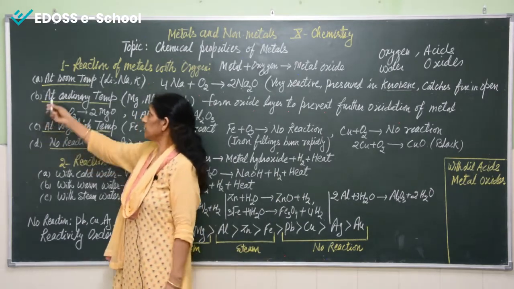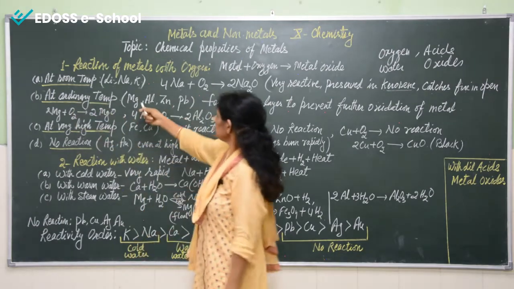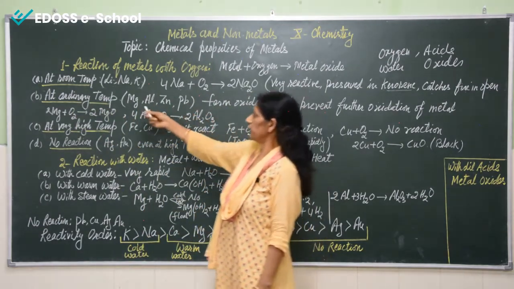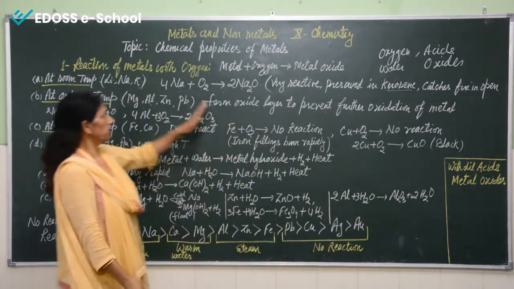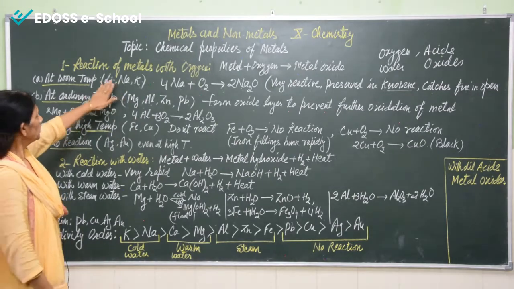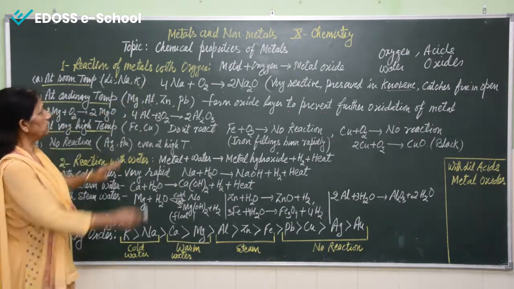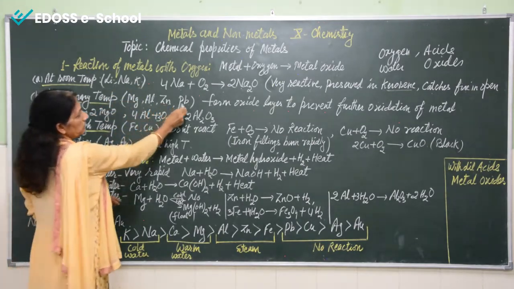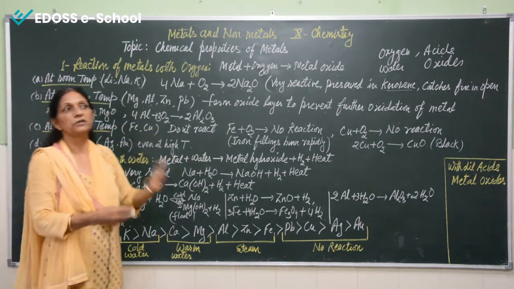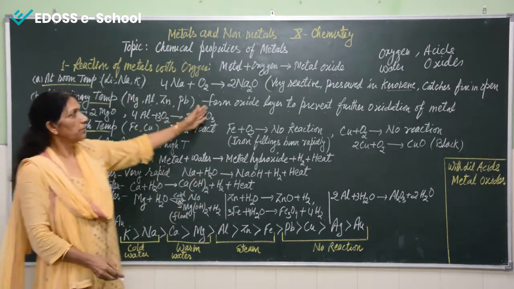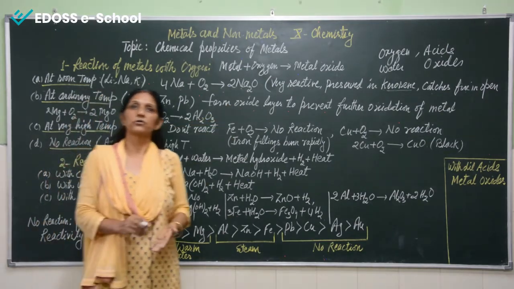Now the second category comes: the metals which react at ordinary temperature. These are metals like magnesium, aluminium, zinc and lead. We know all these alkali metals react vigorously with oxygen, but these metals, magnesium, aluminium, zinc and lead, react with oxygen very slowly, and they form an oxide layer on the surface, and because of this oxide layer, their further oxidation is prevented.